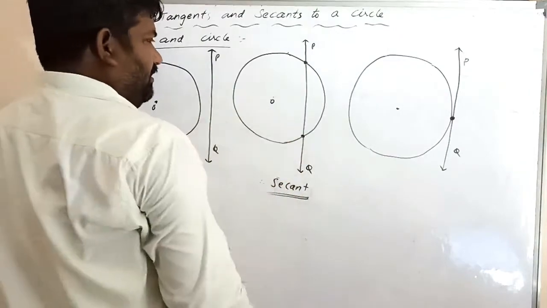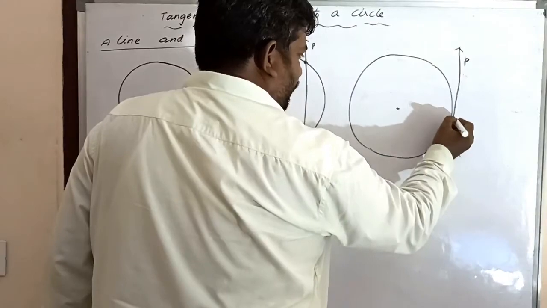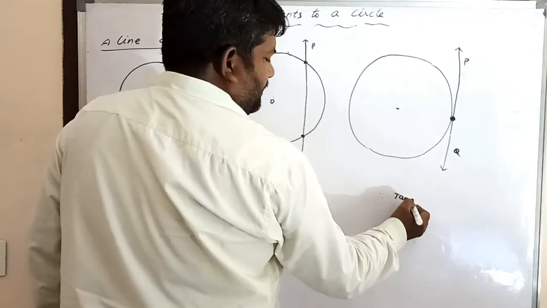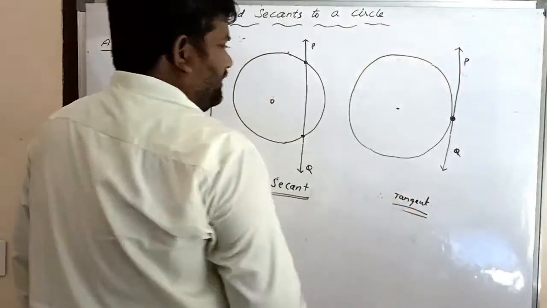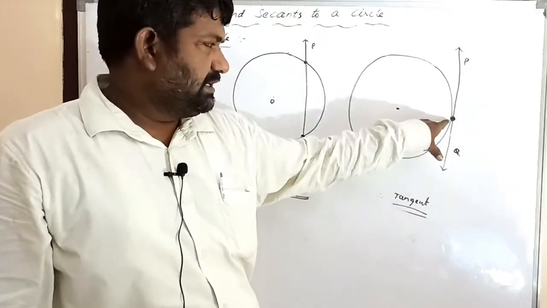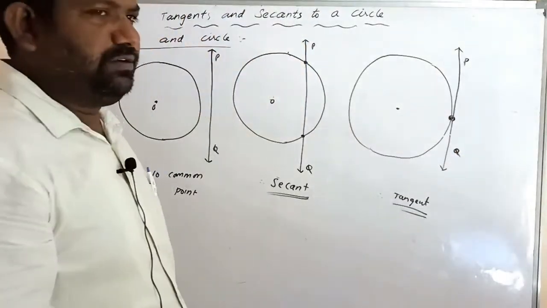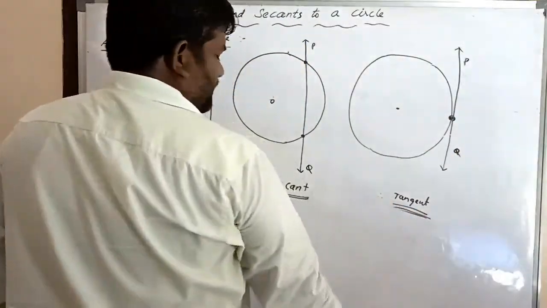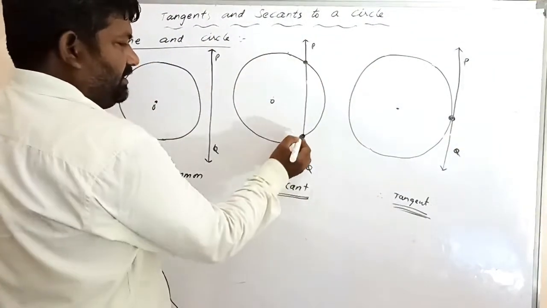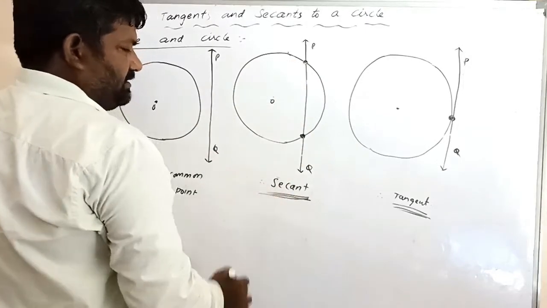Next, a line PQ intersects at only 1 point, that is a tangent to a circle. Tangent means a line PQ that intersects the circle at only 1 point. At only 1 point is called a tangent to the circle. A line drawn intersecting at 2 points is a secant to a circle.